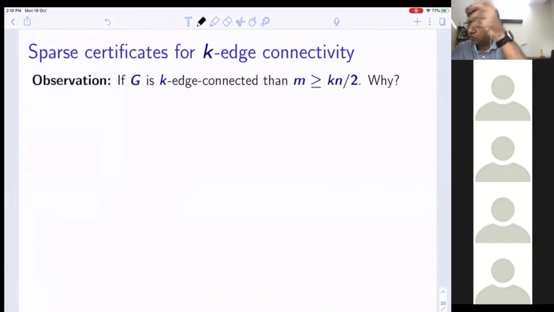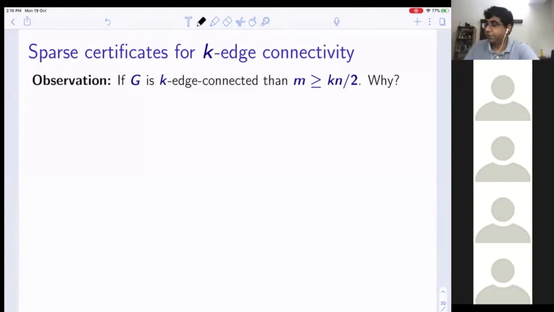Okay, so if G is k-edge connected, then why is m at least kn by 2? Anybody? Well, you use the last result for every vertex cut. Okay, so you have the degree.